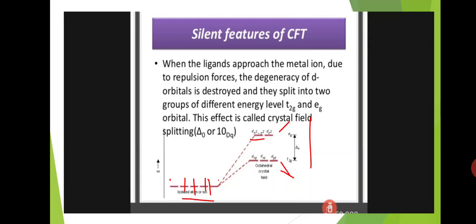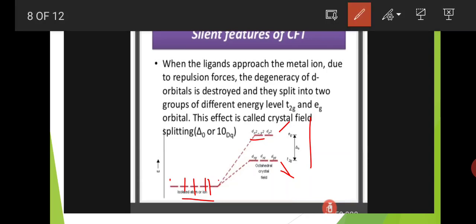When that metal participates in the formation of a bond with ligands, or when the ligands approach the central metal atom, due to the electronic repulsions these 5 degenerate d orbitals are split into different energy groups. Okay, for example we are taking an octahedral complex.